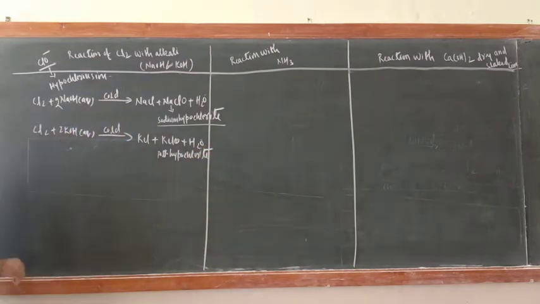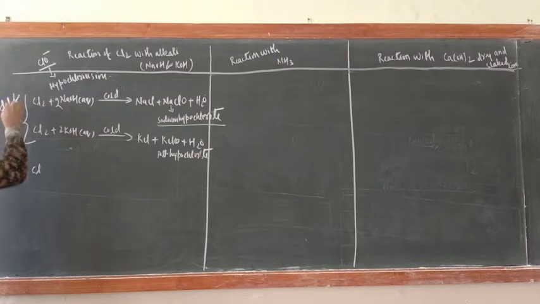Now what about concentrated? This is with dilute and cold alkali. Next one is hot concentrated alkali.